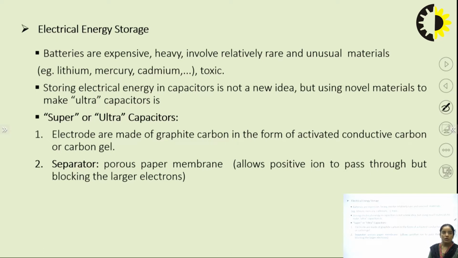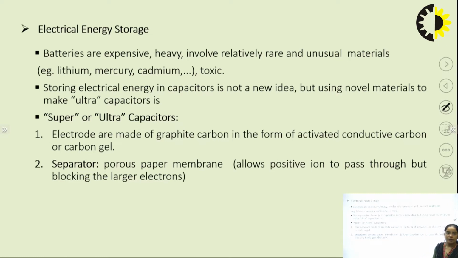Storing energy in a capacitor is basically not a new idea, but using the novel kind of material that we are using in the EDLC is new. That is why in the smart grid, if we go for energy storage, suppose we are harnessing energy with solar and wind, there are numerous renewable energy sources. In that case, we need energy storage. Preferable to batteries, supercapacitors or ultracapacitors are being used.